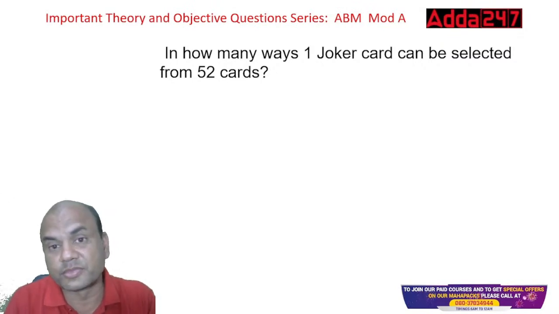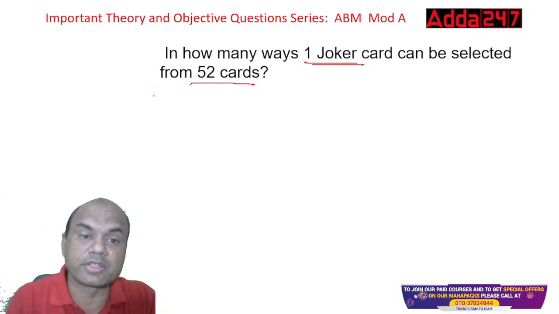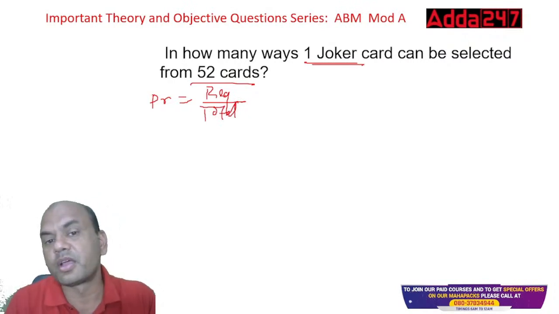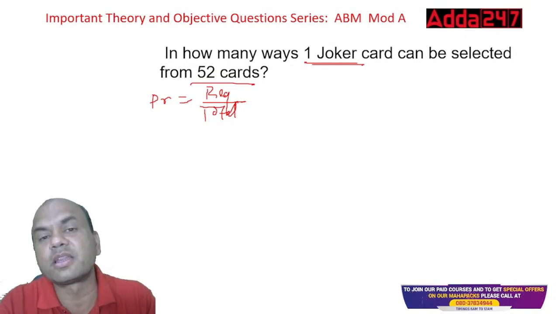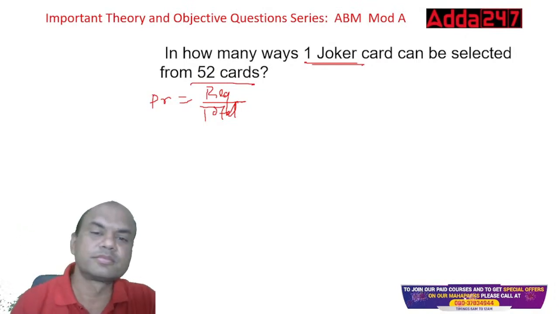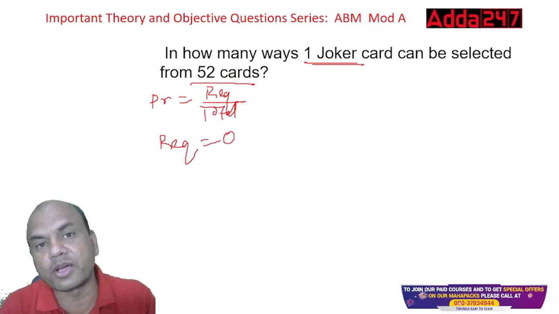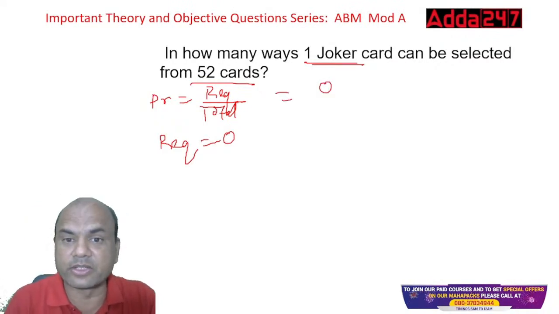In how many ways can one joker be selected from a pack of 52 cards? Again, probability equals to required upon total, right? What is required? One joker. How many jokers are there in the pack of 52 cards? Tell me, type in the comment section. There are zero jokers. Okay, because the 2 jokers which we have in the pack of cards are separate from these 52 cards. That's why the answer will be 0 upon 52.